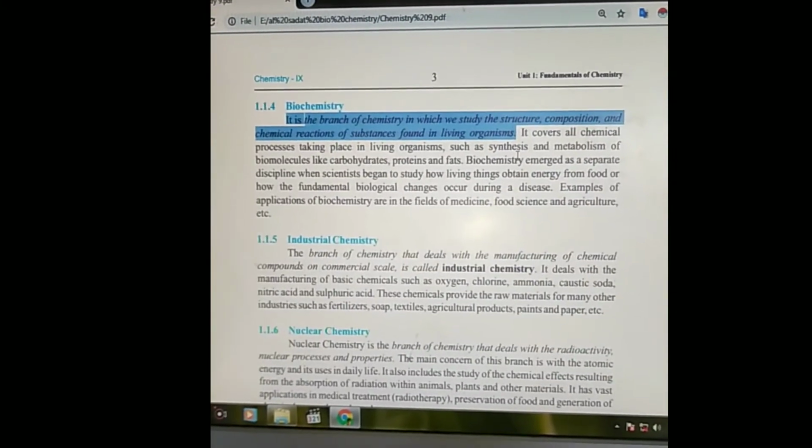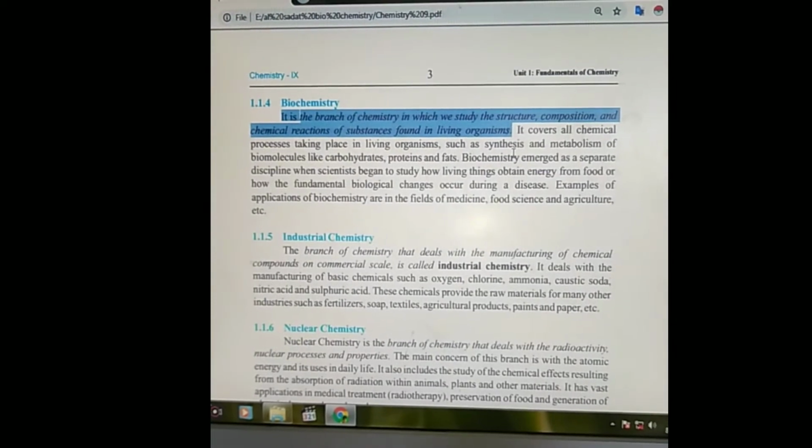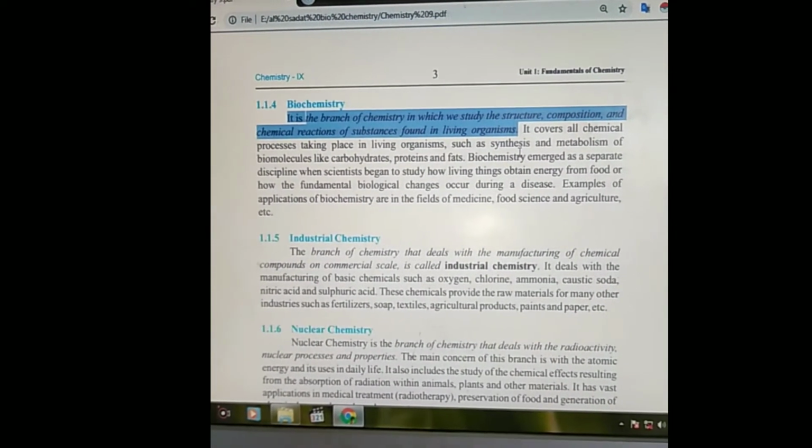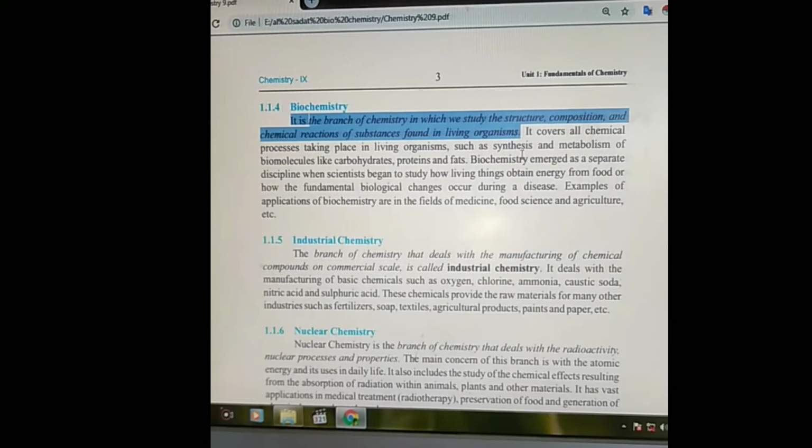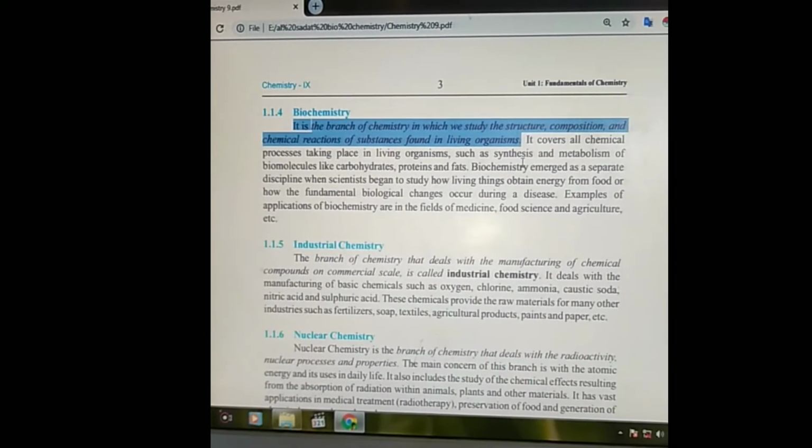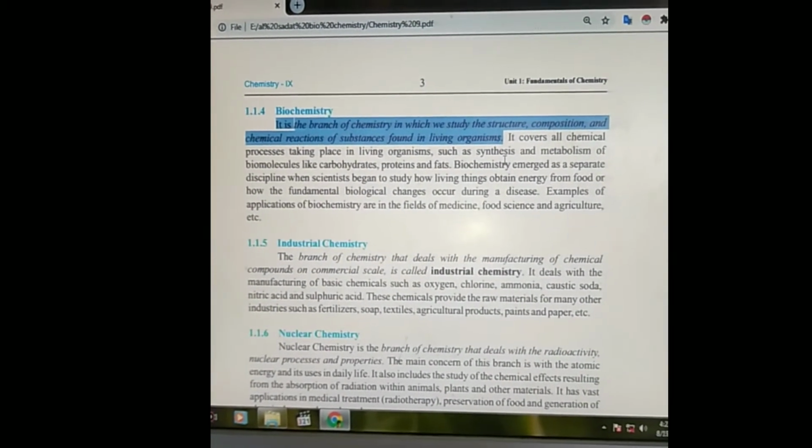And the definition completes. The students have no need to learn by heart all other lines. The definition of biochemistry is complete in these lines, which are highlighted here.